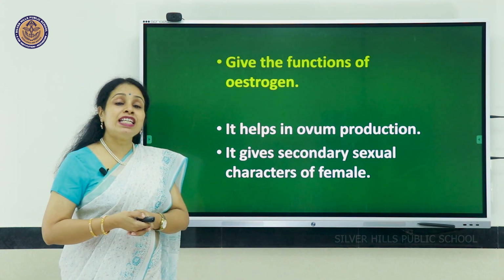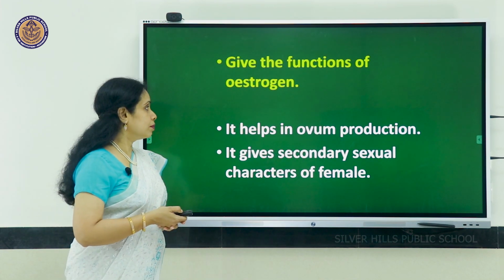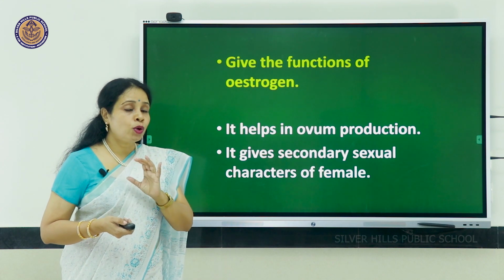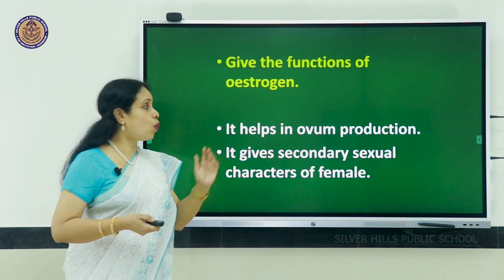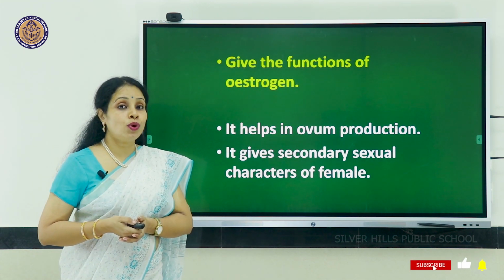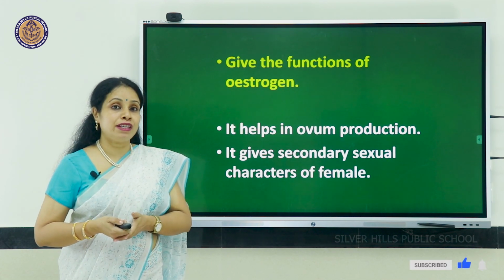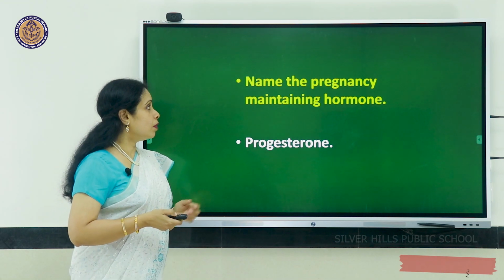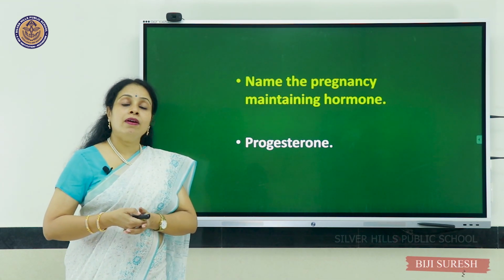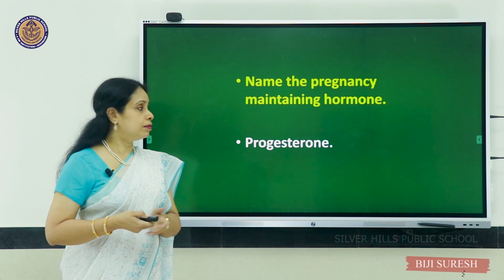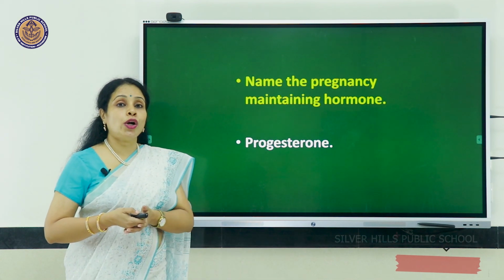Give the functions of estrogen. This female hormone is vital for the formation of ovum. It is also needed for secondary sexual characters developing in the female. Name the hormone that maintains pregnancy. It is progesterone.